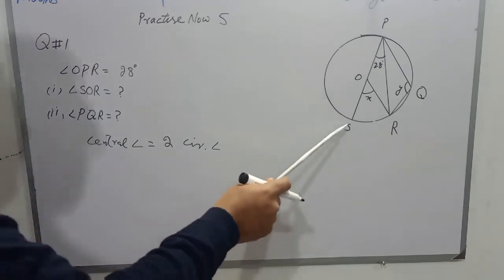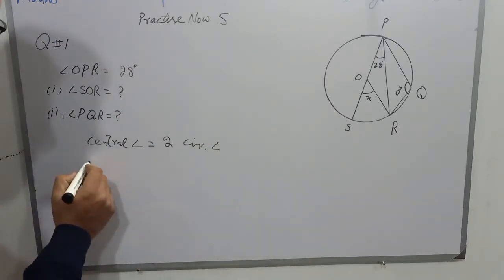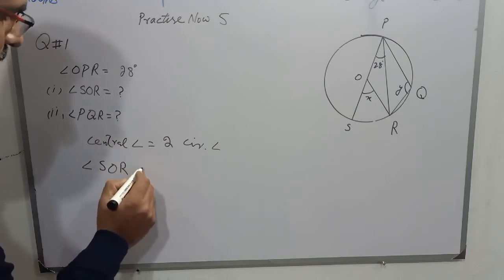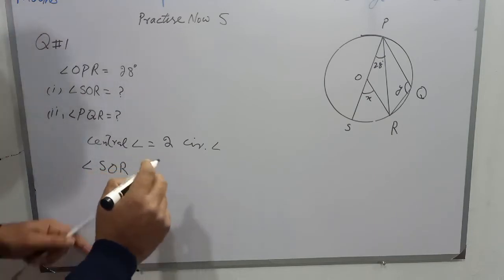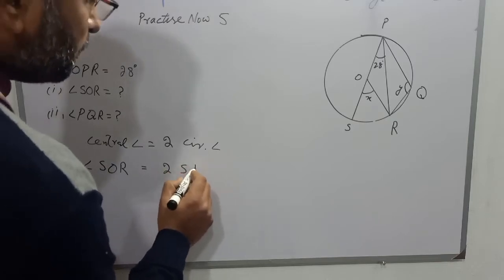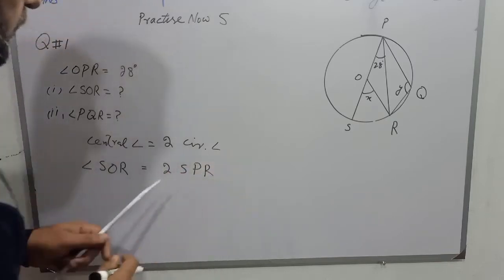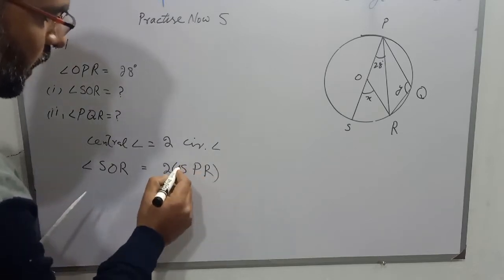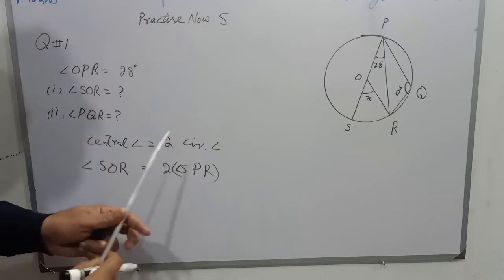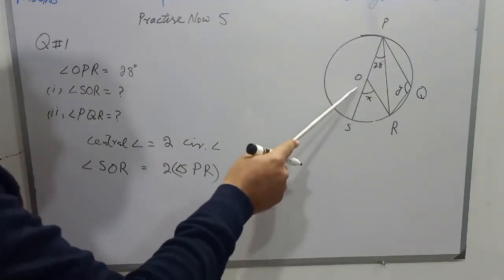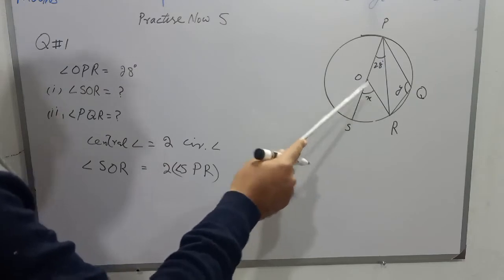Now students, the central angle is angle SOR, and the circumference angle is SPR, and we will take twice of angle SPR. As SPR is the circumference angle and SOR is the central angle.